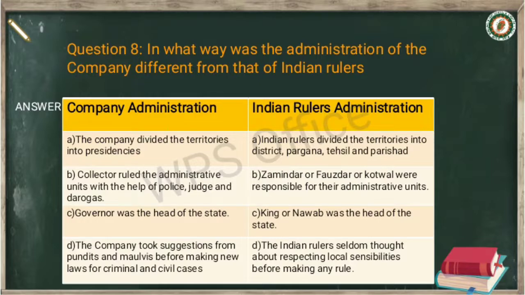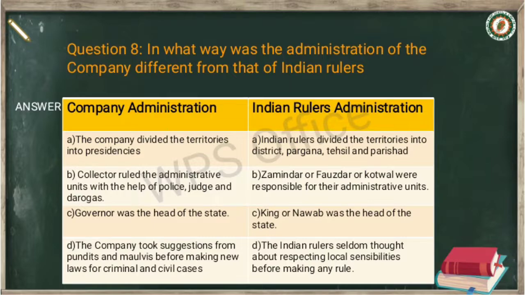And in the column of Indian rulers' administration, A, Indian rulers divided the territories into district, pargana, tehsil and parishad. Now next point of company administration, B, the collector ruled the administrative units with the help of police, judge and darogas.